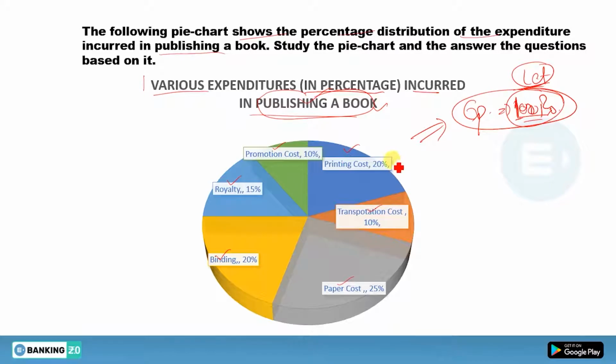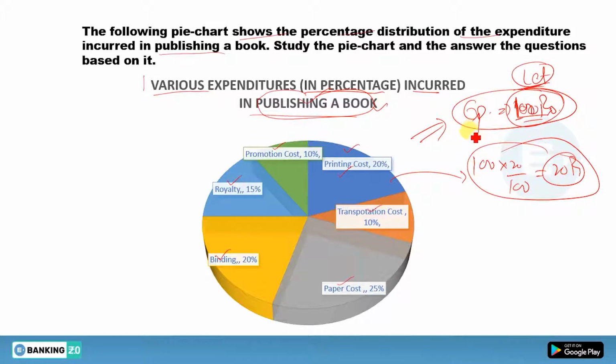If I want to find the printing cost, you will say 20% of this 100, so you will get 20 rupees. So what is your printing cost? The printing cost will be 20. Done.